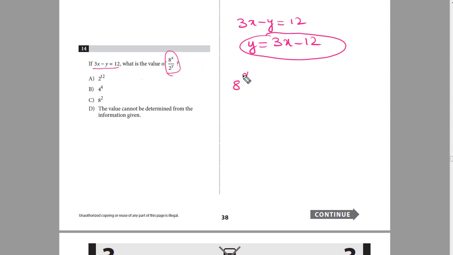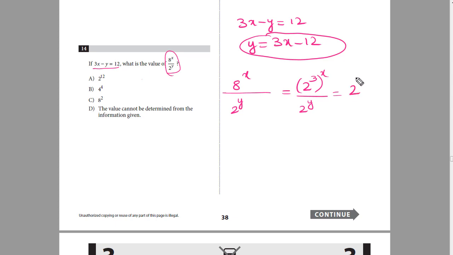It will be 8 raised to the power x divided by 2 to the power of y. Now I can write 8 as 2 to the power of 3, because 2 times 2 times 2 is 8. In place of 8, I'll replace it with 2 to the power of 3, whole exponent is x, and in the denominator I'll have 2 raised to the power y.